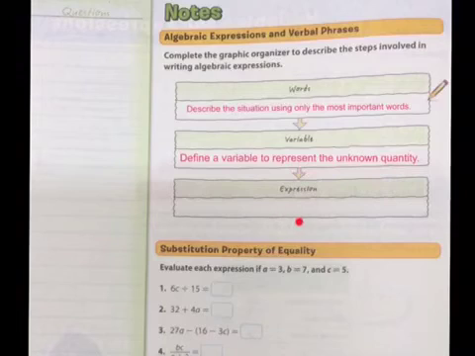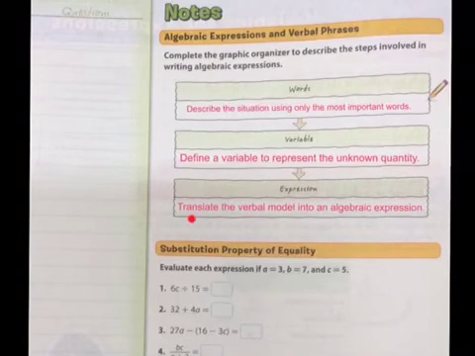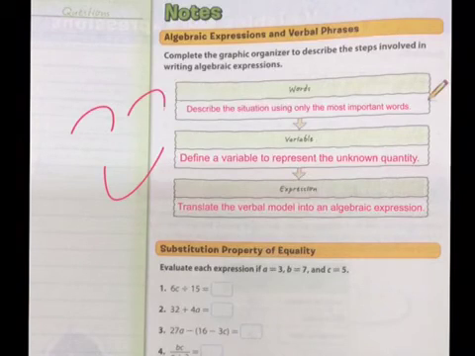And finally, expression. What does the expression mean? Well, we're talking about translating the verbal model into an algebraic expression. That's what we mean by expression. We want to take the words and make them into a numerical expression, an algebraic expression. So we translate the verbal model, the words, into a numerical expression, or what we want to use, an algebraic expression, because we are using variables. So an algebraic expression. Go ahead and copy that down, boys and girls, and please, as I like to do, make this a key answer. Okay?